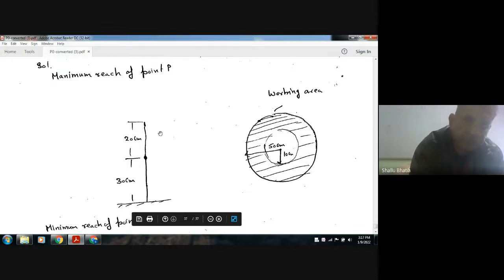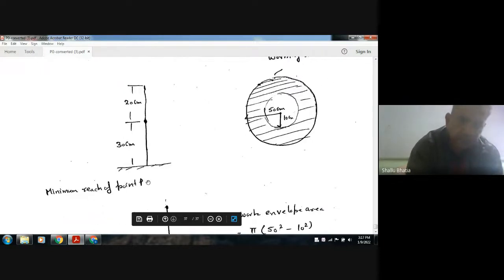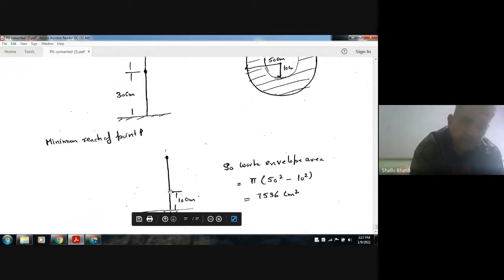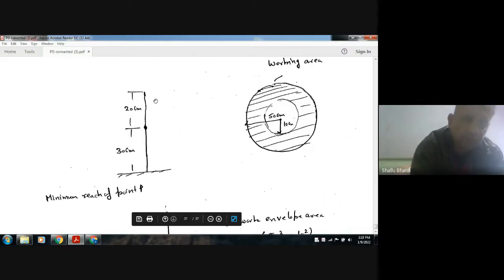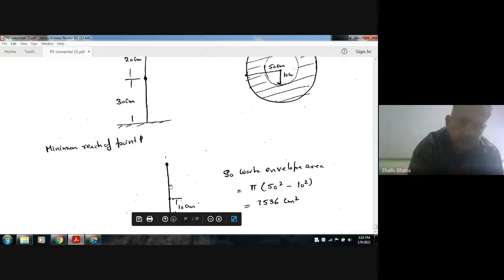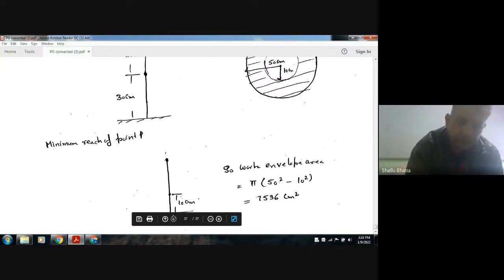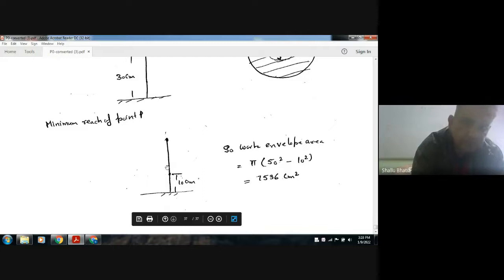And minimum, when this P point comes here, then it will be this point. Then it can rotate around this, and we can move along this. So maximum radius it can cover is 50 centimeter, and the minimum it can cover is when link one is 30 centimeter and link two is 20 centimeter, folded back, which means 10 centimeter.